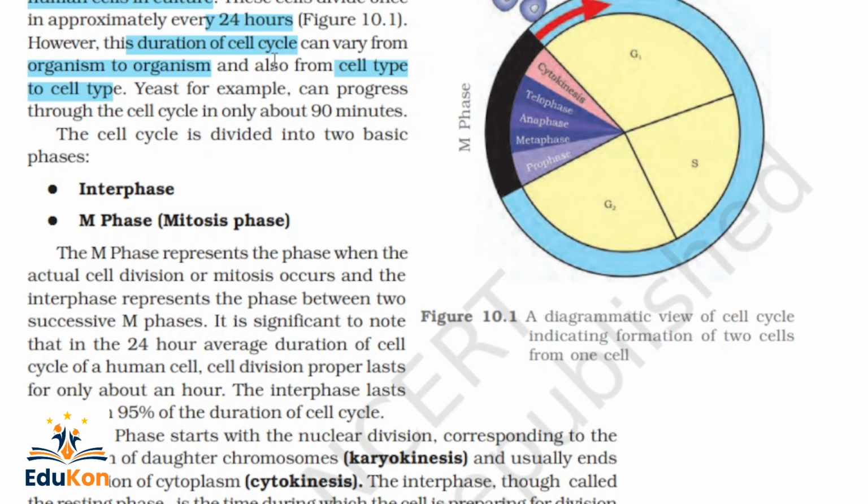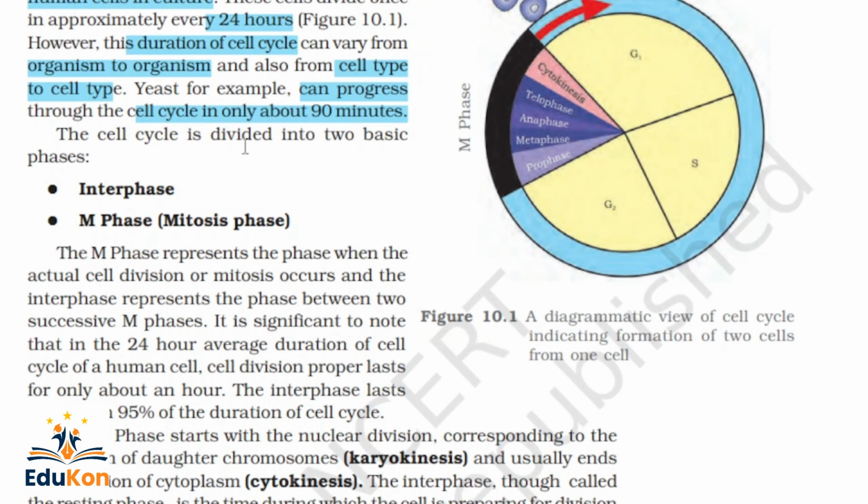You may have questions like, which of the following statements is correct. So these lines can be very useful. Also yeast, for example, can progress through the cell cycle in only about 90 minutes. So for humans, how much is the time for the division of the cell? It is approximately 24 hours, whereas in yeast the cell cycle lasts only about 90 minutes.